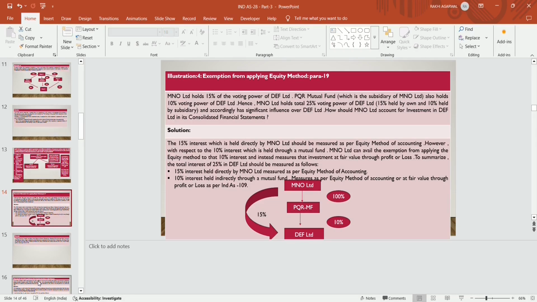Illustration 4, that is, exemption from applying the equity method. Para 19: MNO Limited holds 15% of the voting power of DEF Limited.